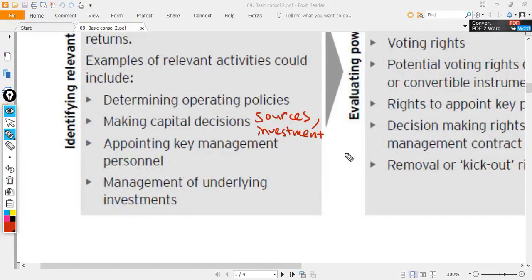Appointing the management personnel is also one relevant activity that can significantly affect the return of the investee. And the management of underlying investment, which is the most important investment, will also significantly affect the return of the investee.